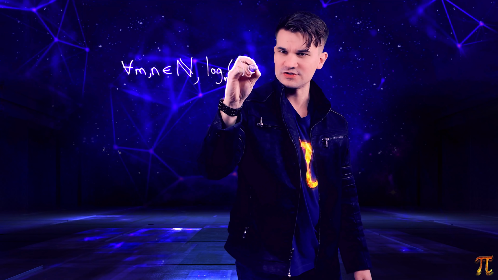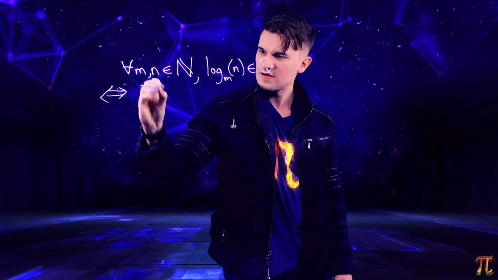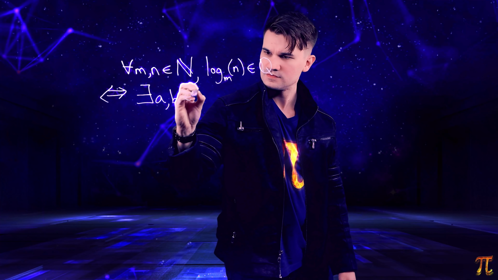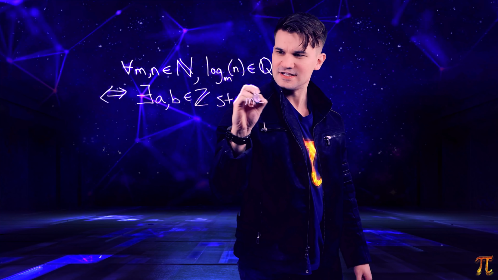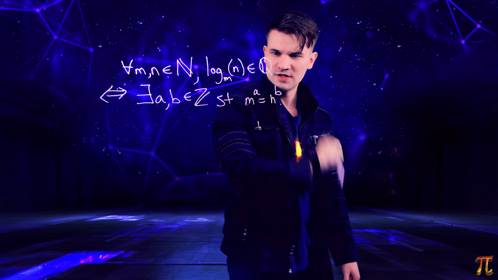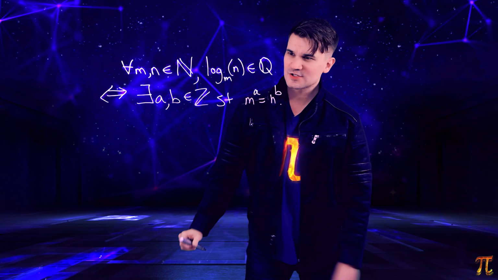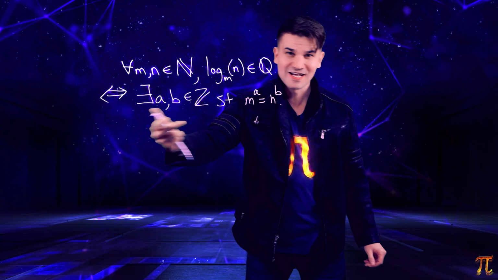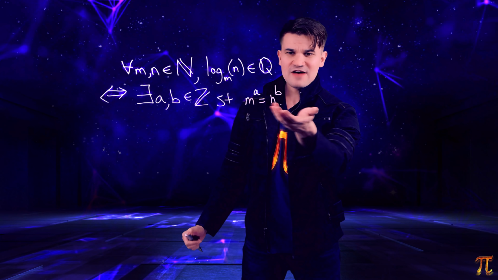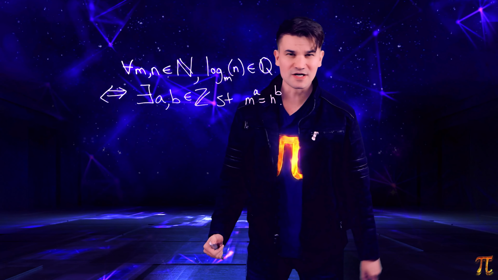Alright, so based on what's just generally happening here, we can say the following. For any two natural numbers, log base m of n is rational if and only if there's an integer solution for the equation m to the a equals n to the b. So there's an integer solution to this exponential equation here. Now, I don't know about you, but I don't find this very enlightening or intuitive. I mean, when does this have an integer solution? Let's try to phrase this a better way, maybe.